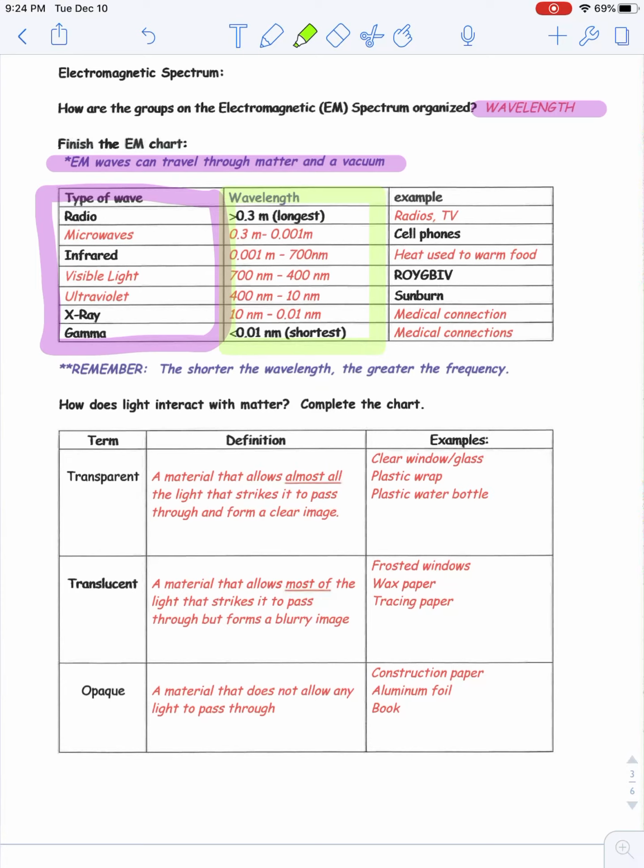So in our daily life, there are a few that we use all the time. Radio wave. It has the longest wavelength. So it's going to be 0.3 meters or more that is the longest wavelength. And we use that with our radios, with our TV. So the really long wavelength, we're going to have a really low frequency. So this is a very low frequency wave.